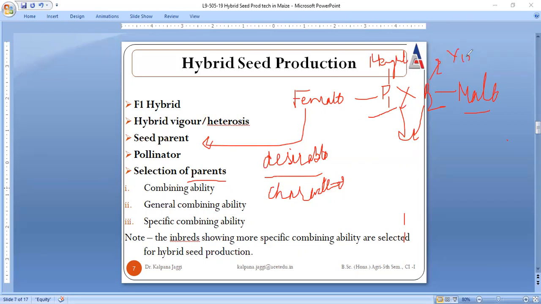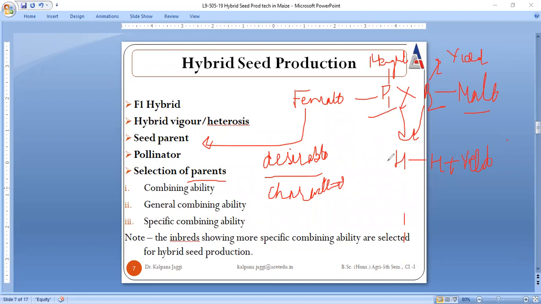Now the F1 hybrid that is produced as a result of this cross will have both the desired features: it will give good height, and along with the good height it will give good yield also. So the selection of parents, or the selection of varieties, is always done on the basis of desirable characters.